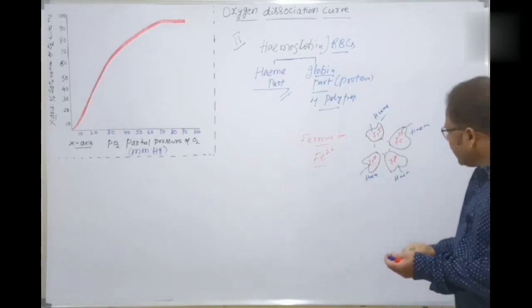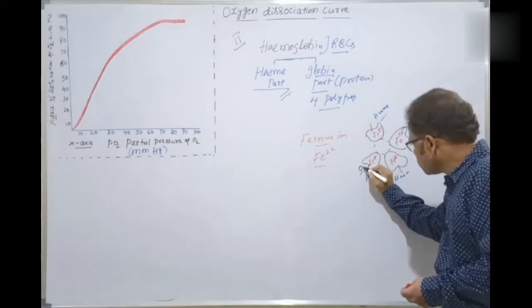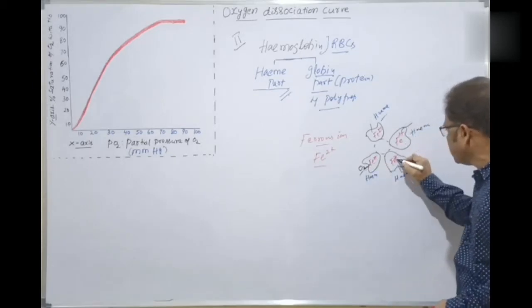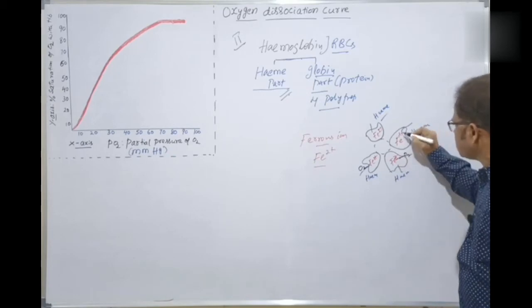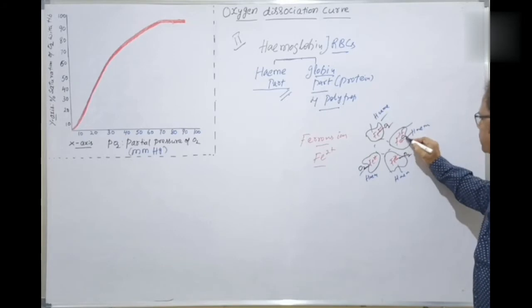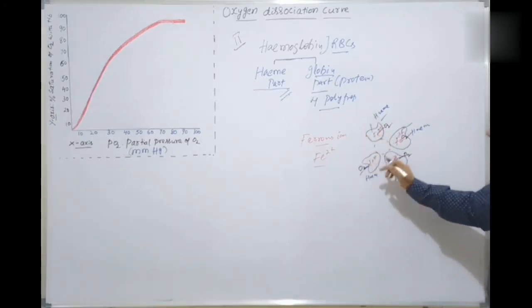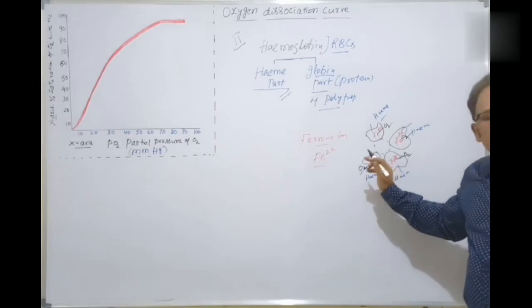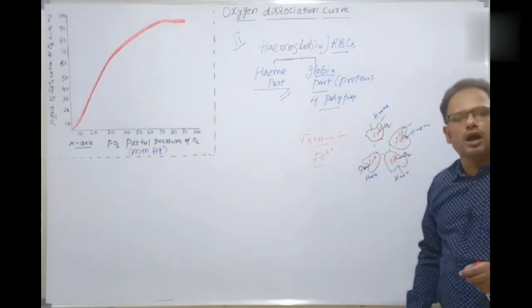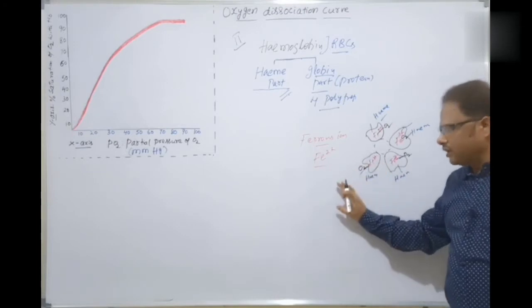So, for each ferrous form, what is attached here? That is a crucial component. Oxygen is attached here. Each ferrous form is bonded with oxygen in order to form oxyhemoglobin. So overall, what is the bottom line here?